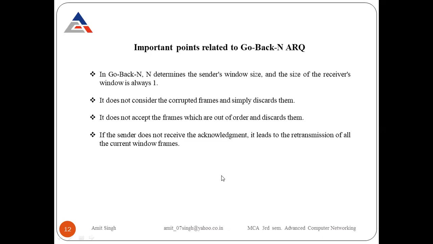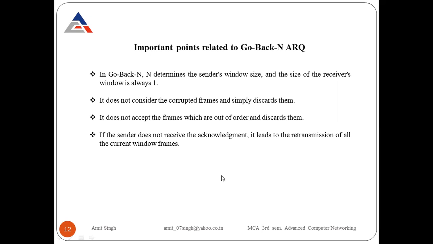Clear? Second, it does not consider the corrupted frames and simply discards them. If the frames are corrupted, it doesn't consider those frames and discards them. If the frames are discarded by the receiver, no acknowledgement is sent to the sender side. If no acknowledgement is received by the sender, it automatically goes back to that particular point and sends all the frames again. Third, it does not accept the frames which are out of order and discards them.